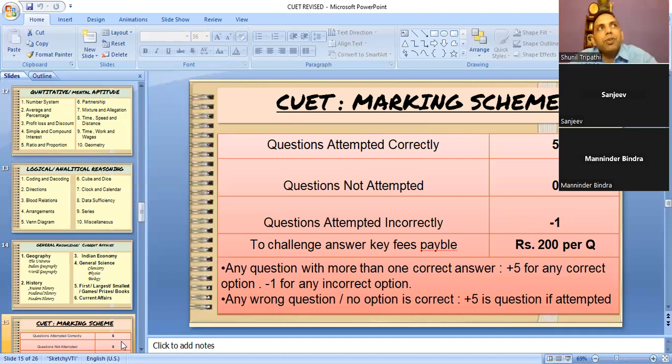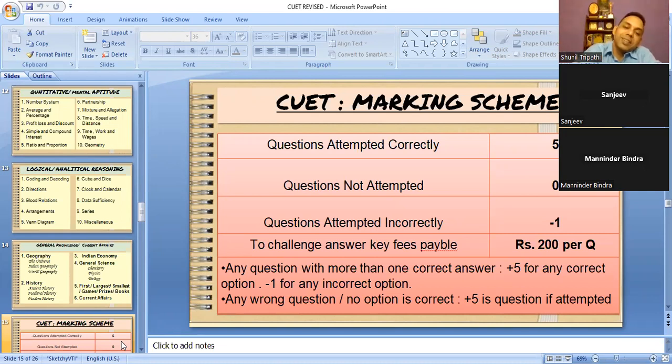Now, if you see that there is a question with options A, B, C, D, and A and C both are the correct options, and B and D are wrong answers. Generally it will not happen, but suppose it happens, because those who are making the paper are also human beings, there can be some error. So NTA has already decided: if you have selected either of the correct answers, A or C, you will be given 5 marks. If you have selected a wrong answer, B or D, you will be given -1.